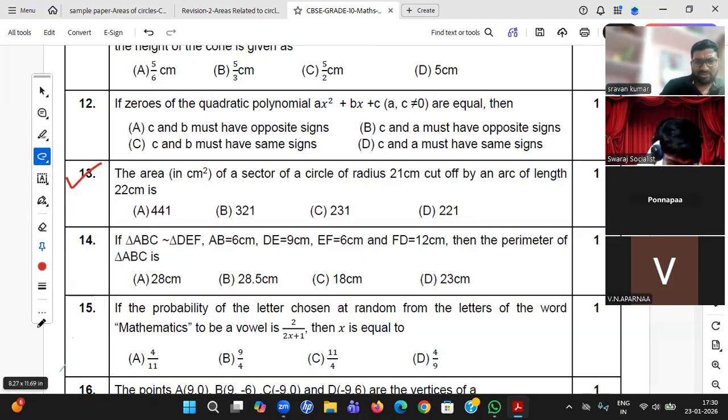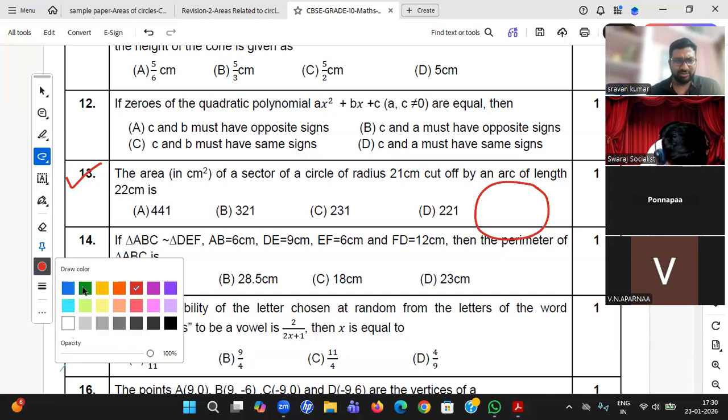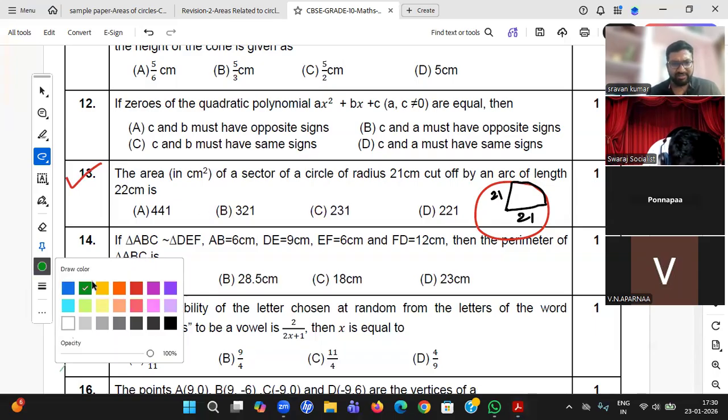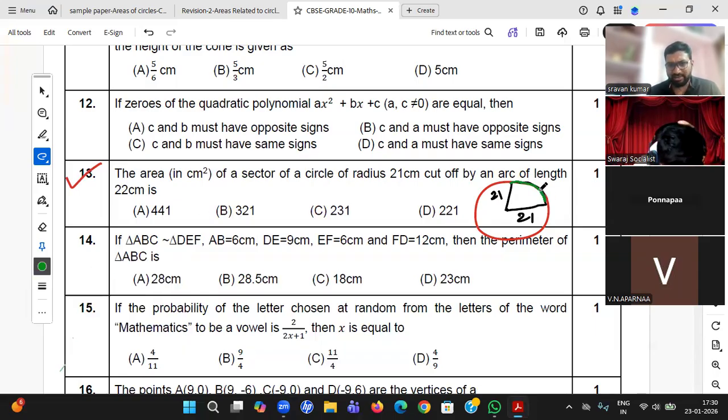Area of a sector of a circle of radius 21 cut off by an arc of length 22. It's an easy question, I guess. Try to take a rough diagram if you are in need. So he's speaking about a circle. Sector means this, this sector. So he's asking the area of a sector of radius 21 cut off by an arc of length. So he has given the arc length also, the green one, 22. You see, many things are given. So I think this question should be very easy.